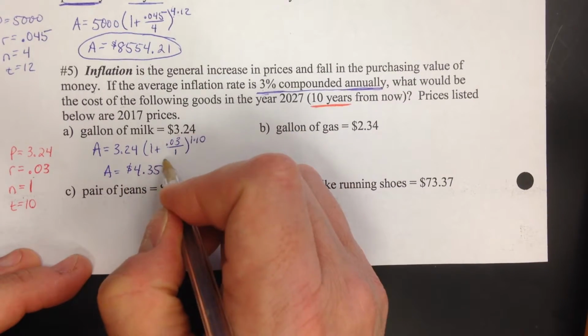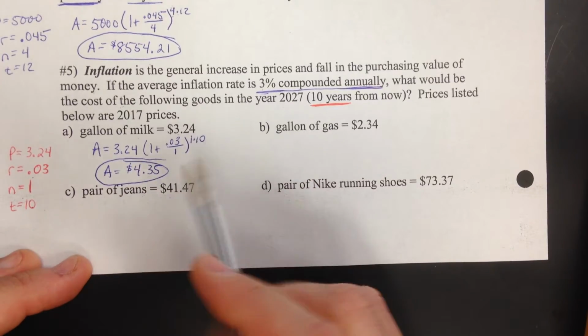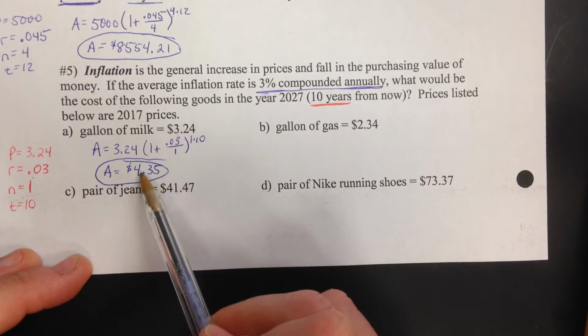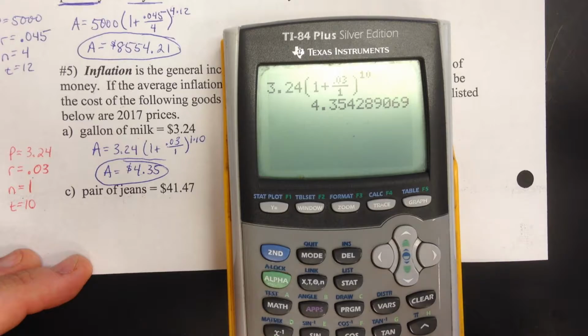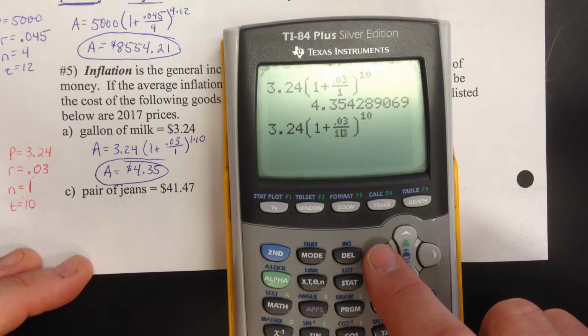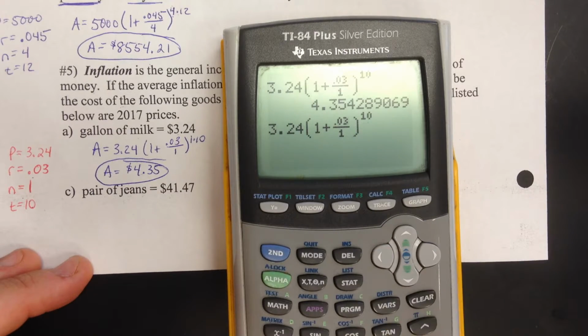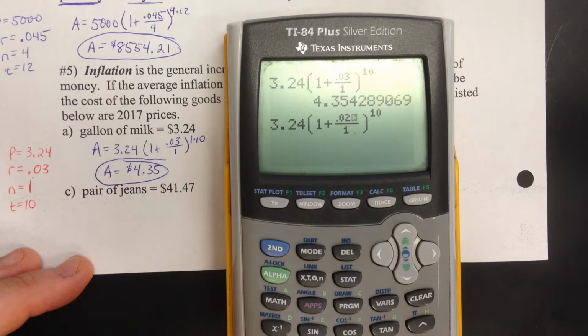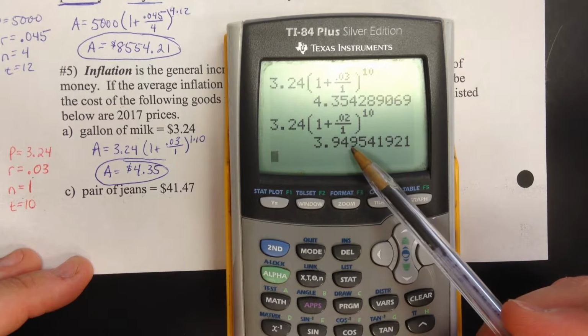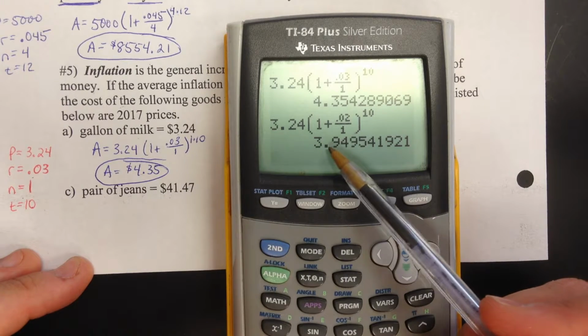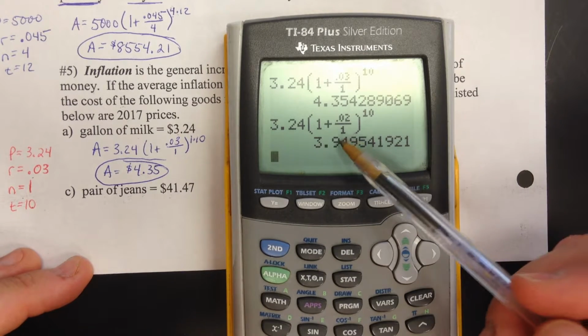So it goes up about $1, which compared to $3.24 is pretty significant. Just out of curiosity, what would happen if we did a 2% interest rate? What if I changed the rate to 0.02? How much of a change would that be? $3.949. I would round this up to $3.95.